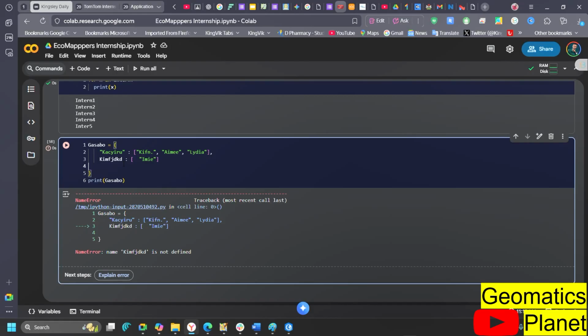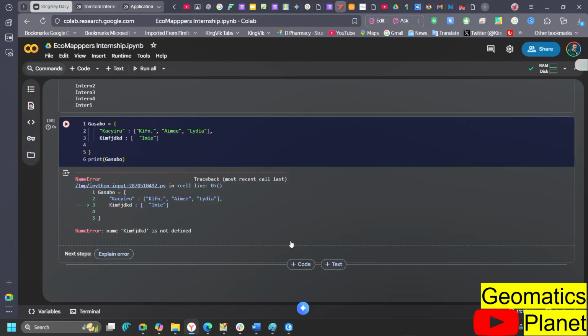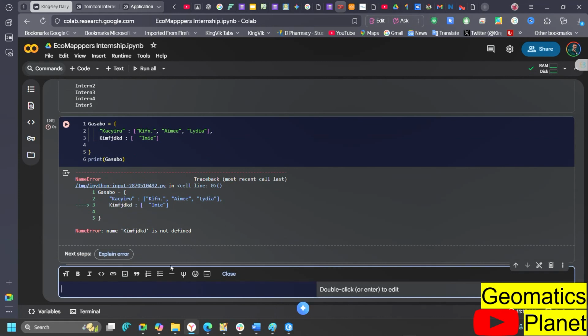And this is what you need to do when it comes to dictionaries. Like I said, it has keys and values, and you can use them any time to access each item inside at any point in time or whenever you want. So this is just it for now. You can ask your question if you have any. If you don't have any question, we can go ahead and stop here for now.